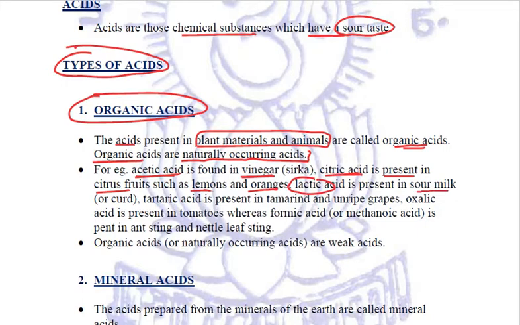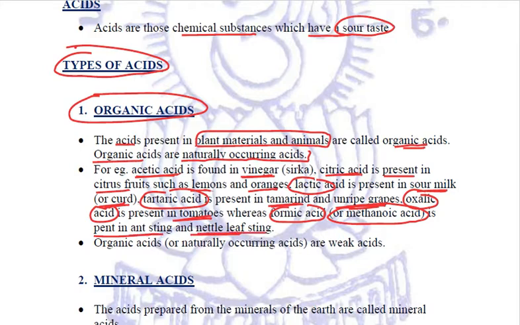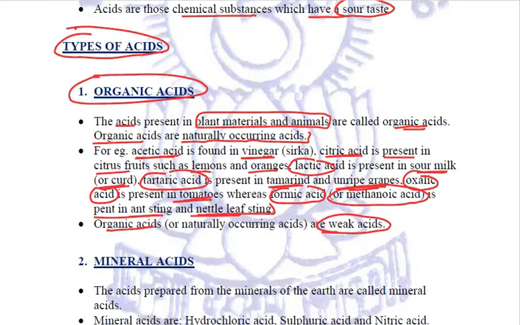Lactic acid. It is present in sour milk or curd. Tartaric acid. It is present in tamarind and unripe grapes. Oxalic acid is present in tomatoes. Whereas formic acid, which is also known as methanoic acid, is present in ant sting and nettle leaf stings. Right? So these are a few acids we need to remember, their sources and their names. Okay? All these organic acids are weak acids. Correct? So these are the first type of acids, organic acids.